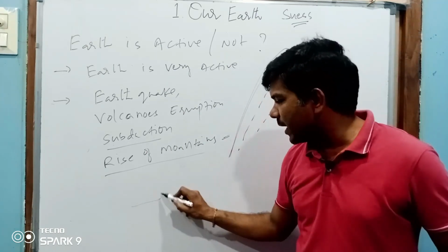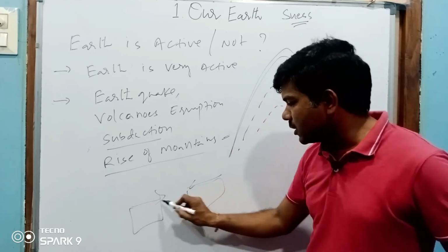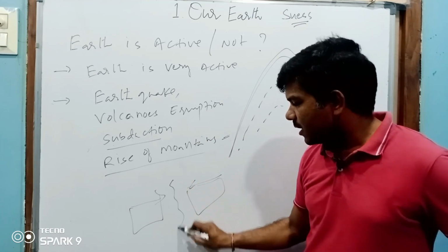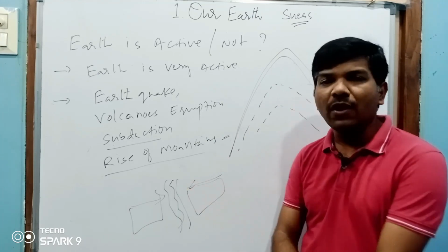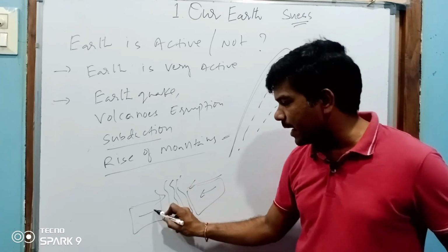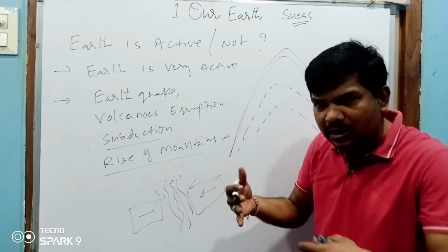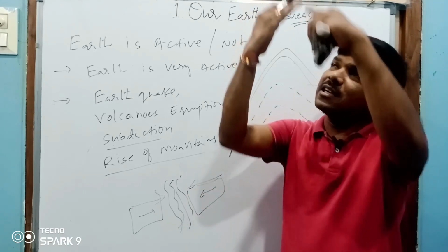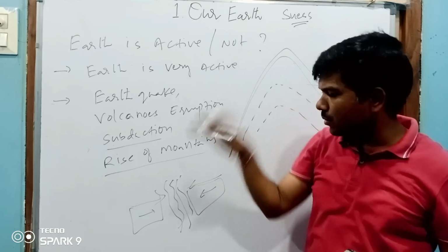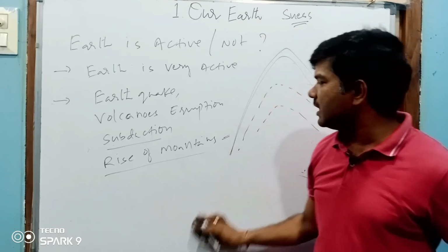If two plates, one plate and another plate, collide, mountains will form. The Himalayas were formed like that only. Two plates came, there was an accident between these two plates, and suddenly the lava and all these things from the inside grew upwards. Like this also, mountains or hills will be formed.